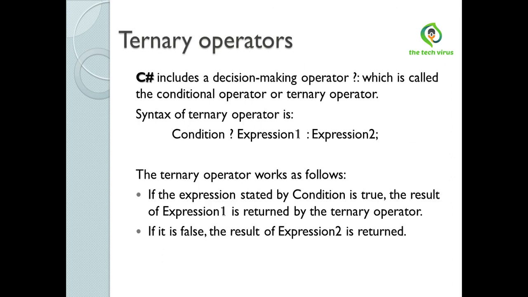Now see the ternary operator. C# includes a decision making operator which is called the conditional operator or ternary operator. This is the syntax of the ternary operator. First we write the condition, then expression 1, then expression 2. The ternary operator works as follows. If the condition is true, the result of expression 1 is returned by the ternary operator. If this condition is false, the result of expression 2 is returned.